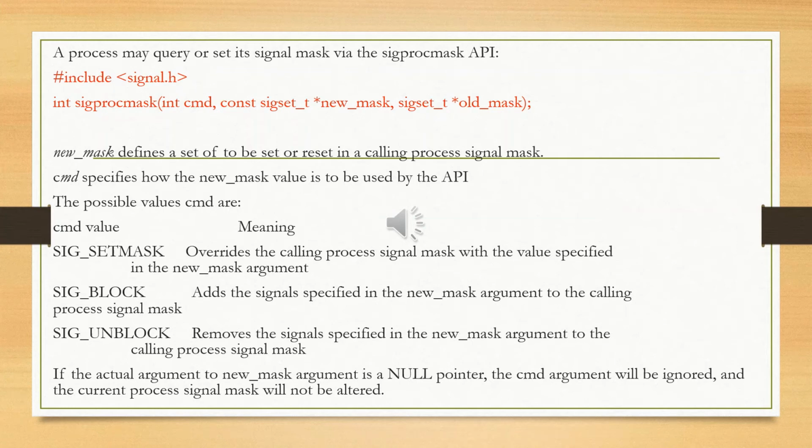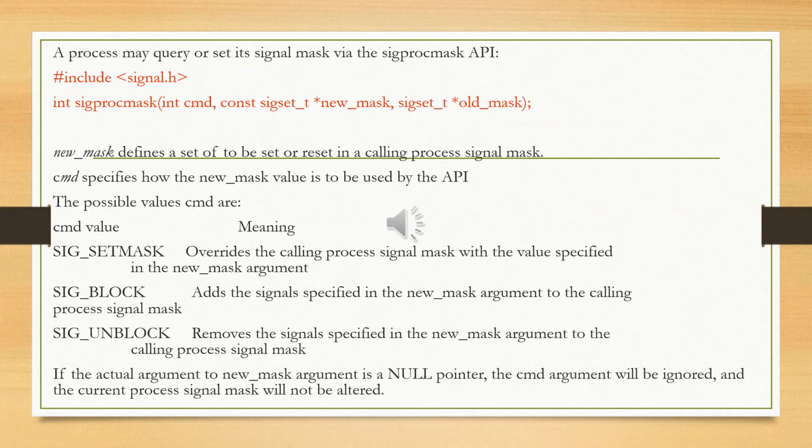In the signal mask function, the new mask argument defines a set of signals to be set or reset in a calling process's signal mask, and the cmd argument specifies how the new mask value is to be used by the corresponding API.